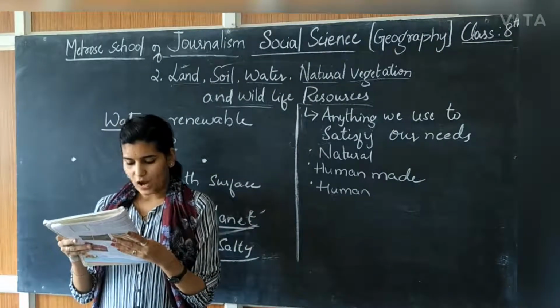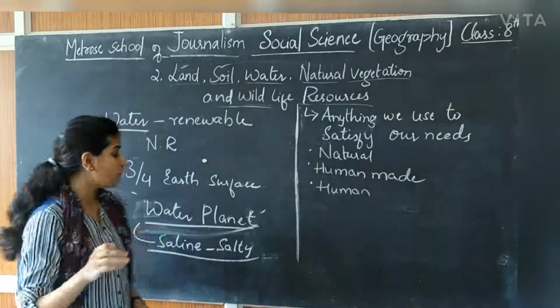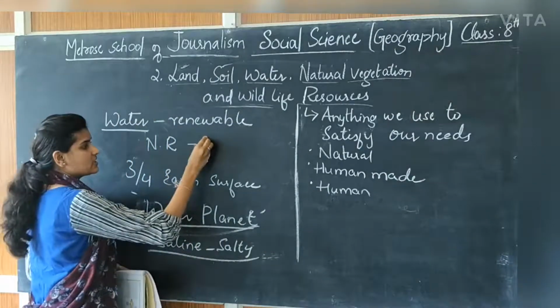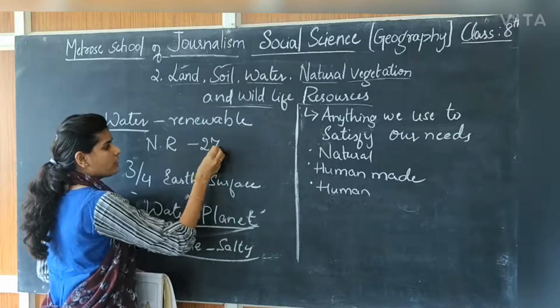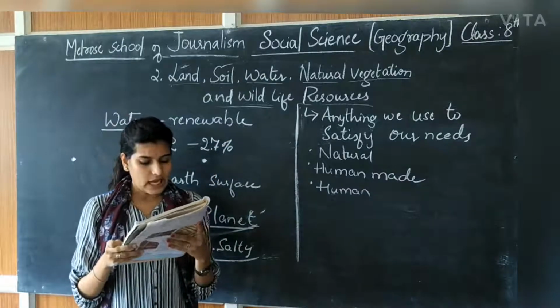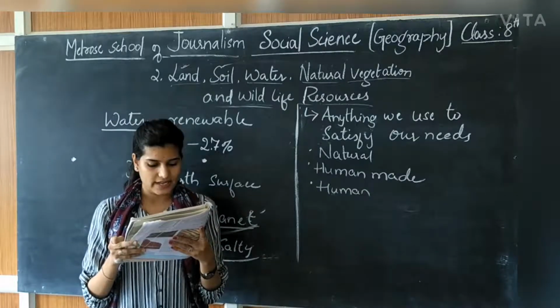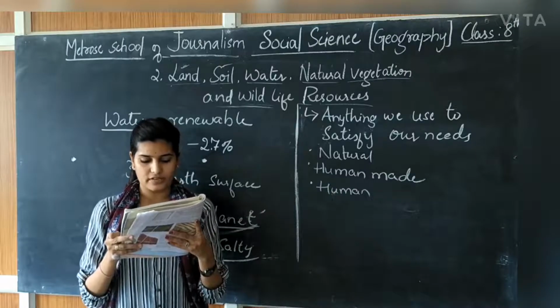Fresh water accounts for only about 2.7%. Nearly 70% of this occurs as ice sheets and glaciers in Antarctica, Greenland and mountain regions.